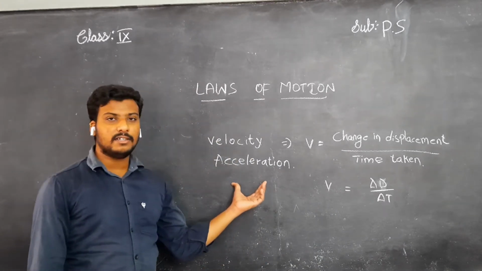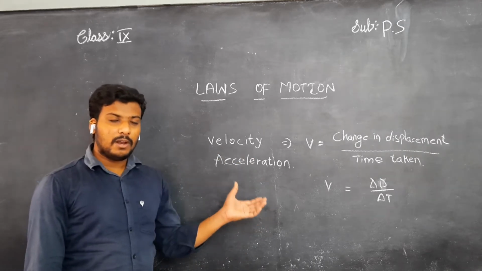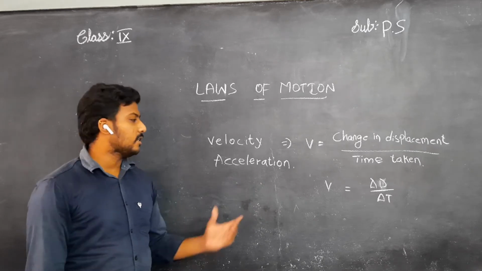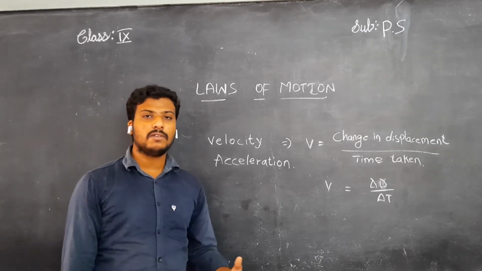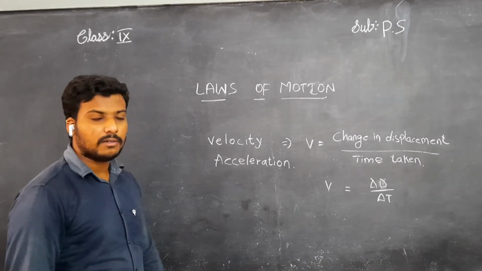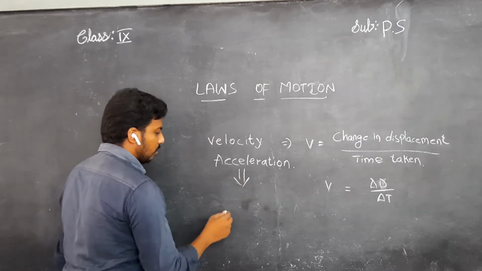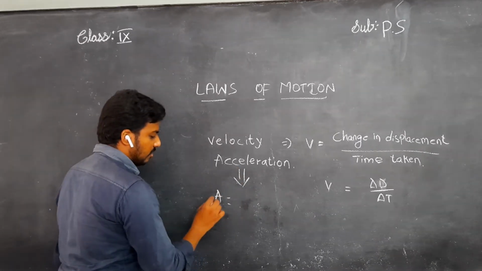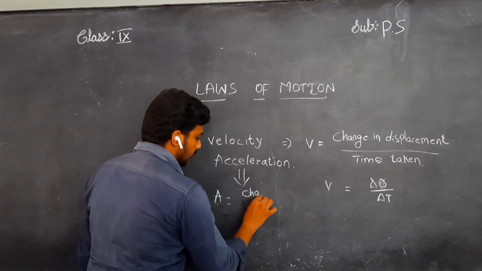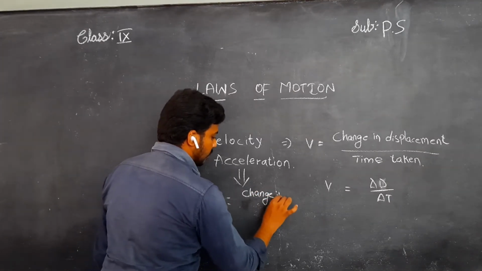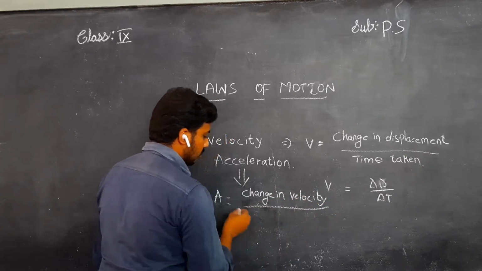Then what is acceleration? The rate of change in velocity is called acceleration. You can simply say the time rate of change of velocity is called acceleration. Understand children? For this there is a formula. Capital A is nothing but acceleration, which is change in velocity by time.